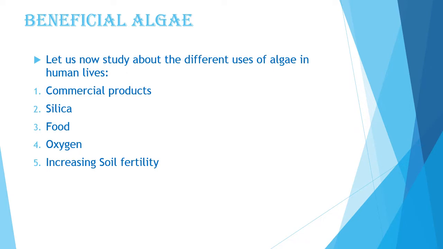and jellies. Alginic acid, which is obtained from the marine algae, is used for manufacturing paper, shaving creams, fabric paints and medicines. Kelp, a brown alga, is a rich source of iodine and potassium. So these are the algae which are used in producing so many products. Silica. The cell walls of diatoms are a natural source of fine silica. Therefore, large deposits of diatom shells available in nature are used to make filters, a special kind of glasses and